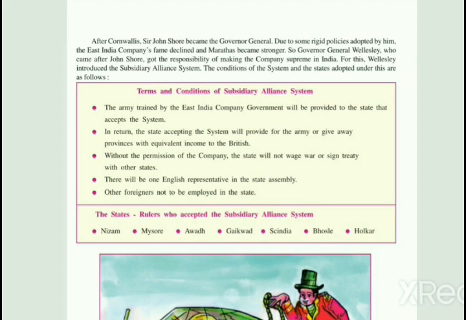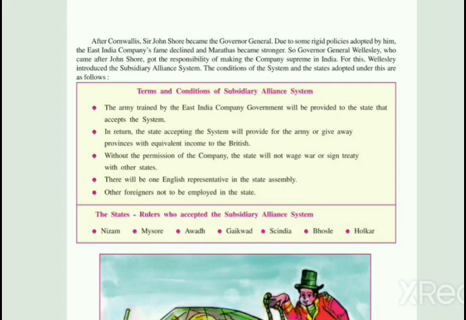Third point, without the permission of the company, the state will not wage war or sign a treaty with other states. The British told them that without the permission of the company, they could not declare any war or sign any treaties. Before doing anything, they had to take the permission of the company.